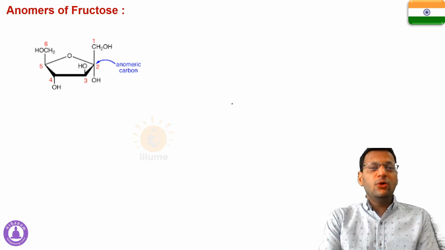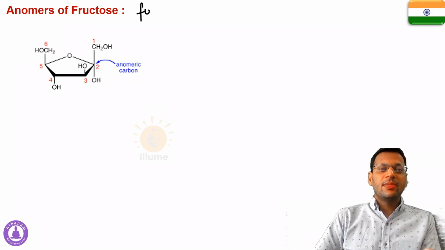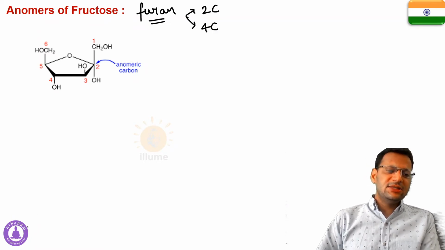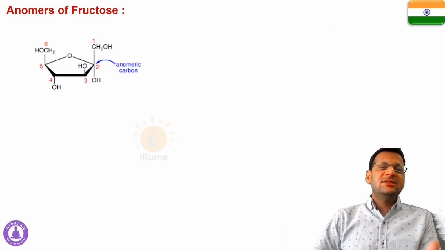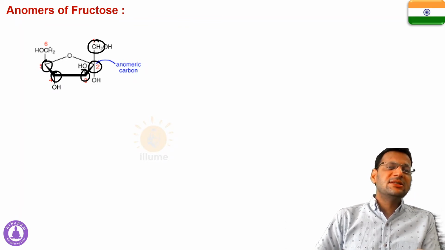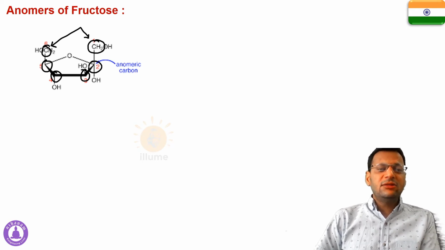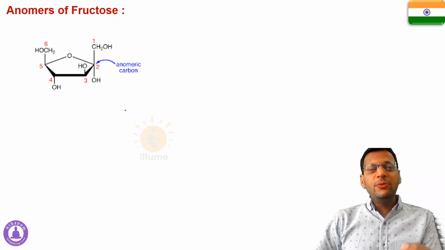Now let's discuss anomers of fructose. Fructose, as I told you, is present in furan form. That means 2 carbon are outside the ring and 4 carbon are inside the ring. This is the basic structure of fructose in furan form. According to the IUPAC numbering of carbon atoms, this would be the first carbon, the second carbon, third carbon, fourth carbon, fifth carbon, and this is the sixth carbon. Carbon number 1 and carbon number 6 are outside the ring, and second, third, fourth and fifth carbon are inside the ring.